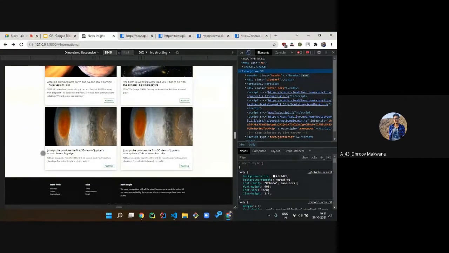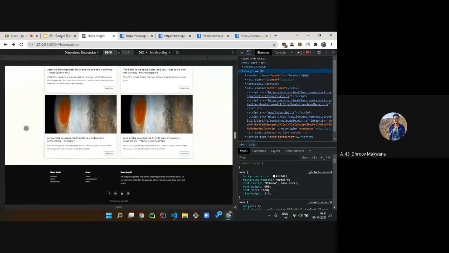The whole code for our website is published on Coding Forum's GitHub repository and will be provided to you.